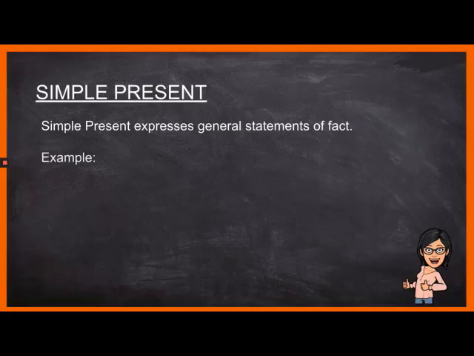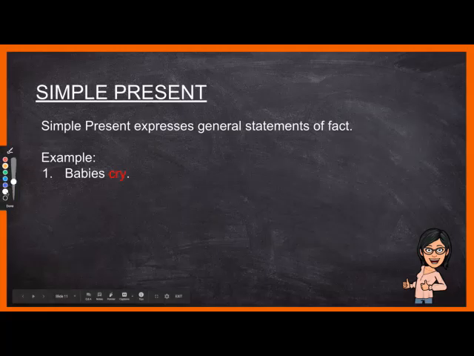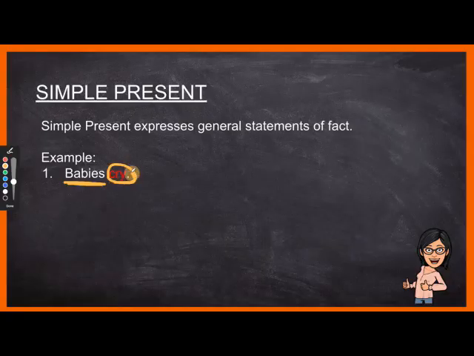Okay, so examples would be babies cry. Here also take note that our subject is third person plural. Babies is also third person. That's why our verb stays the same in the simple form. Okay, babies cry.